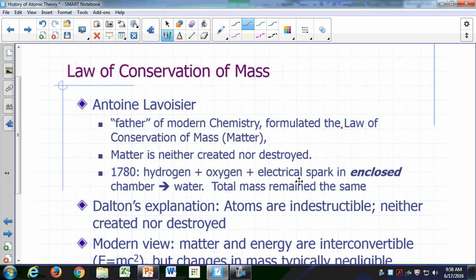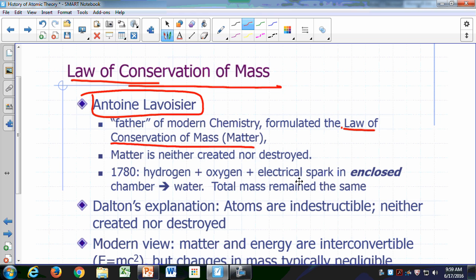Dalton's atomic theory is based on numerous observations, and the law of conservation of mass is a statement that summarizes a lot of those observations. The law of conservation of mass, also known as the law of conservation of matter, was formulated by Antoine Lavoisier, who is also referred to as the father of modern chemistry. And basically, that's the law of conservation of mass. That statement says that matter is neither created nor destroyed.